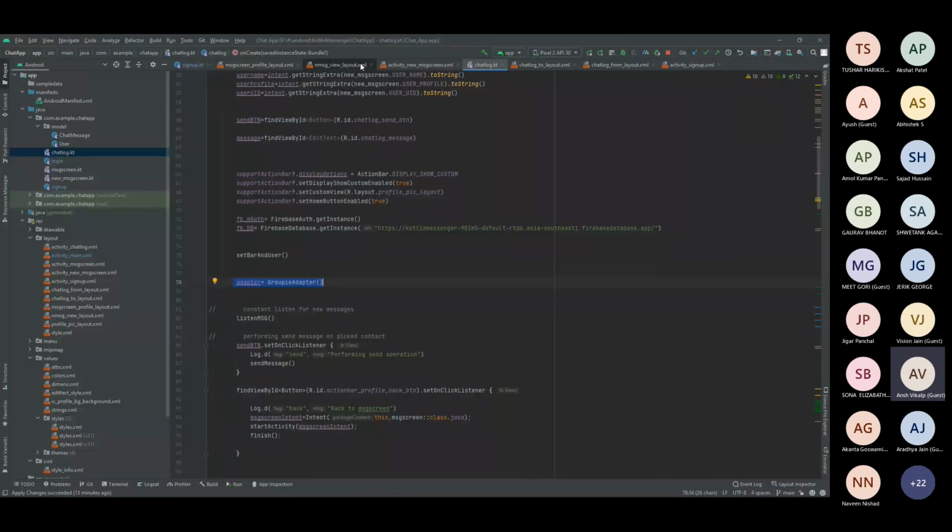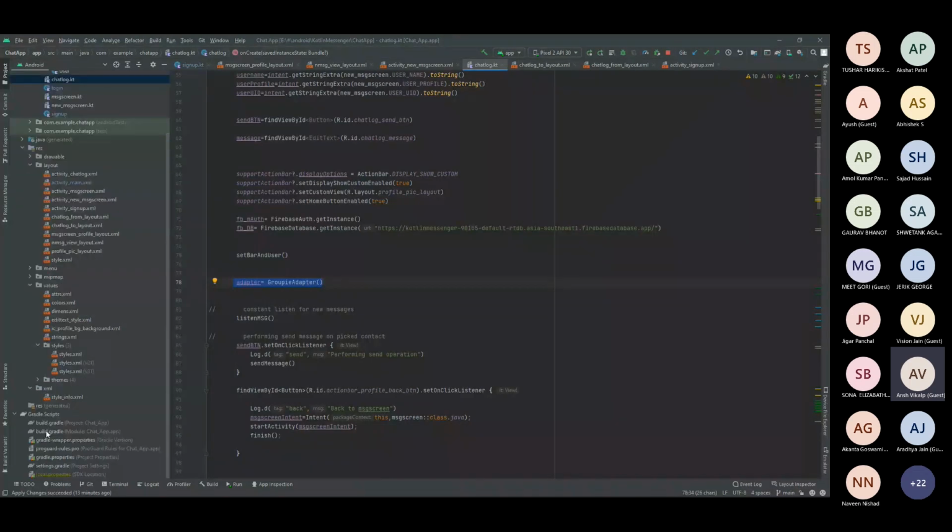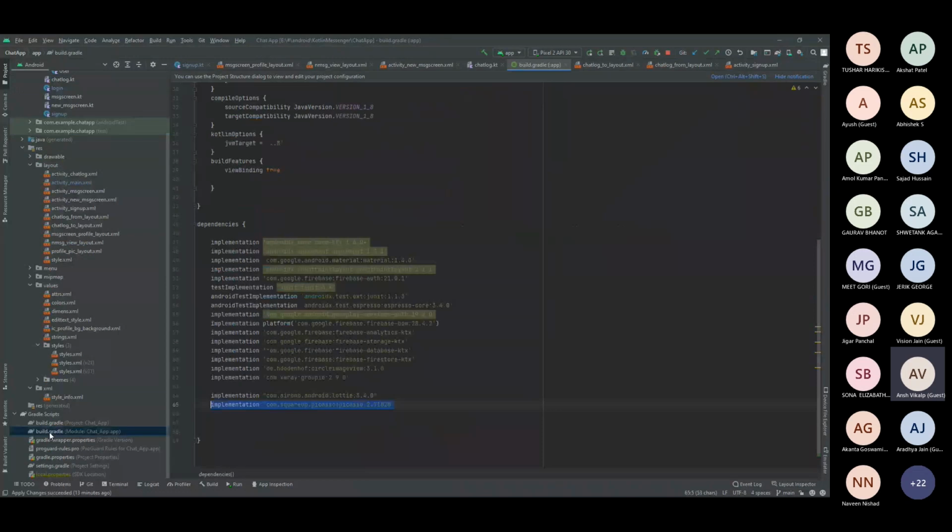Also, you should know that whatever external libraries I'm mentioning, for example, Groupie adapter, Picasso, or something like that, every one of them you should include in here. For example, right now I have been using the Firebase database, and you can see I've implemented that Firebase database also. The main task of Gradle is to get all these library files so you can work inside your activity and use the mentioned functions.